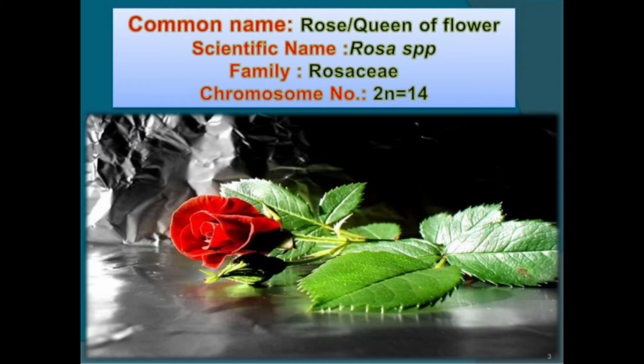Today I am going to explain cultivation practices of rose under protected cultivation. Firstly we see the common name. Rose is also called the queen of flower crops. Then the scientific name, which means its botanical name: Rosa species. Family Rosaceae. Chromosome number 2n is equal to 14.